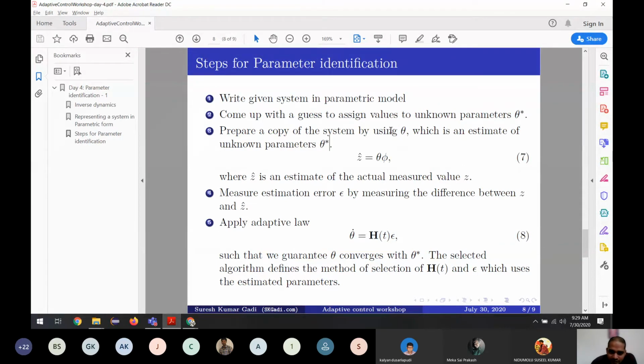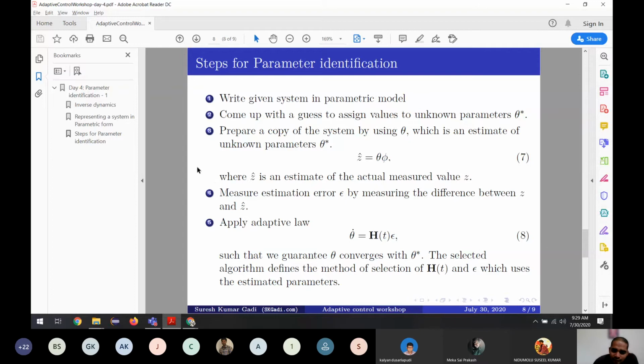So we have two terms, theta and theta star. Theta star is the real value, the original value, which we don't know and we will never know. And what is theta? Theta is the estimate which we continuously update in our program. So what will be the new model?